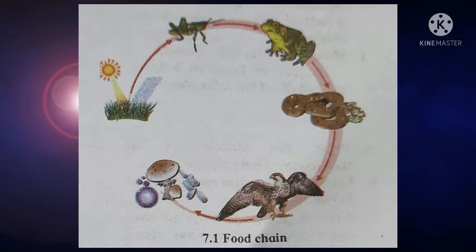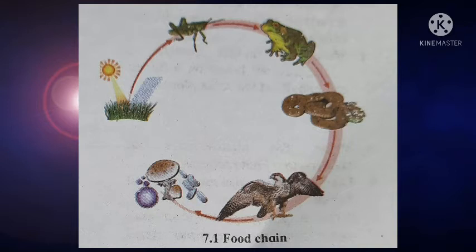Look at this food chain. In this, the sun is present. It is the main energy source for our ecosystem. The producers, that is all plants, are included in the producer. An insect feeds upon it. It is a primary consumer, also called a herbivore. The frog feeds upon it. It is an insectivore, so it comes under secondary consumer. Then the snake comes under tertiary consumer. Then the vulture is included in apex consumer.